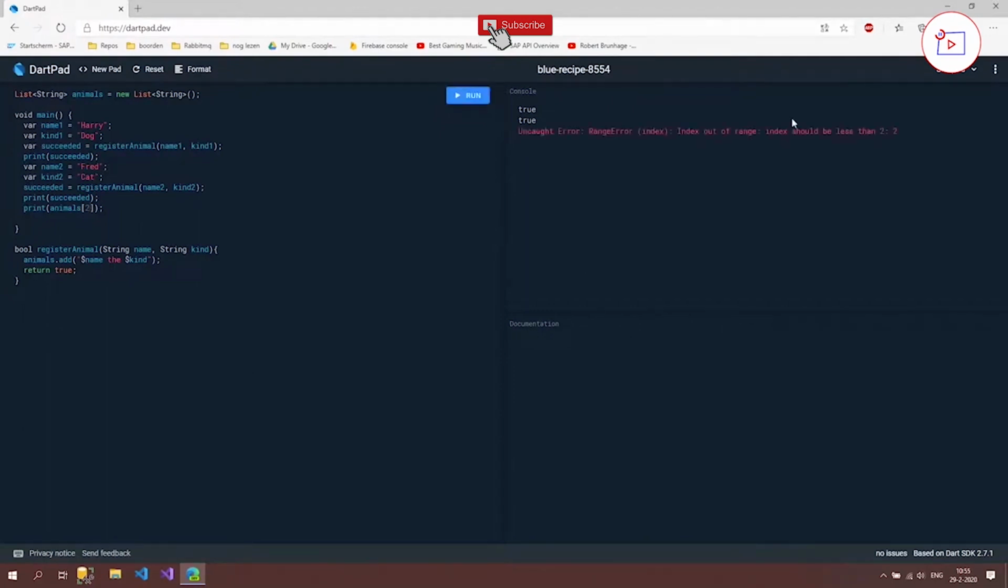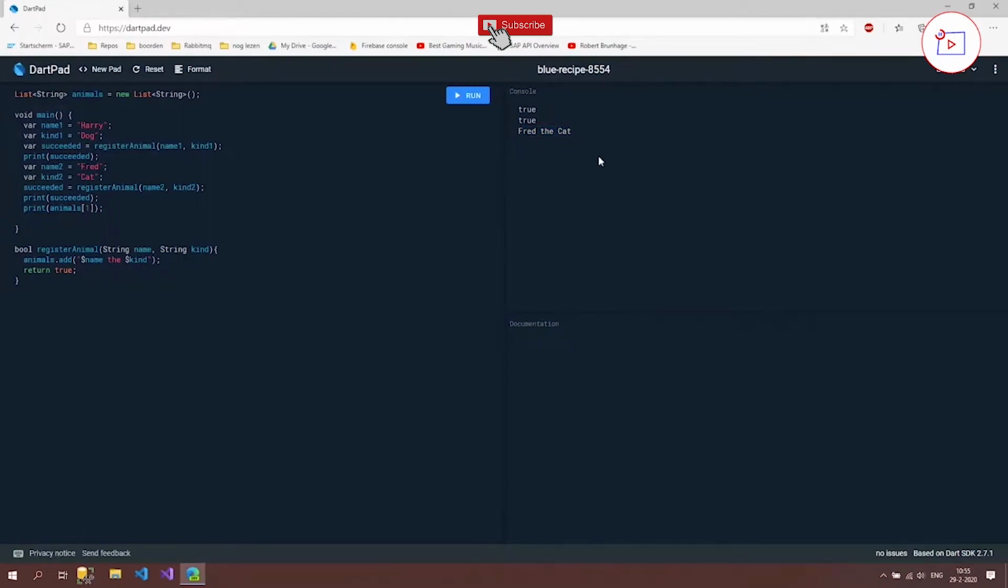So now we did get an error. And what does this error say? So uncaught error, range error. So this is the type of the error. And then index out of range, index should be less than 2. It's actually saying, hey, you're trying to call index 2, but it doesn't exist. So maybe don't try that. And if I try 1 now, it's going to say Fred the cat. So that was the first exception which you saw, and we're going to talk about that in a few videos.